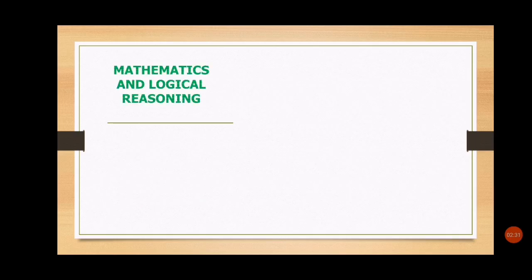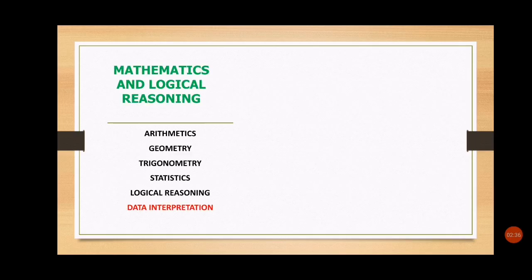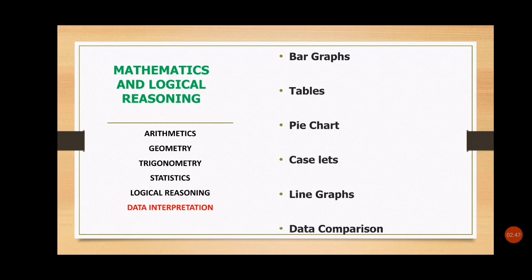Now let's talk about the data interpretation part. In data interpretation, you will have data in form of bar graphs, tables, pie chart, case lists, line graphs and data comparison. You will have question on data comparison, where you will have data in two pie charts, two tables, two bar graphs, etc. And you are going to have almost 12 questions on data interpretation. So study this topic carefully.